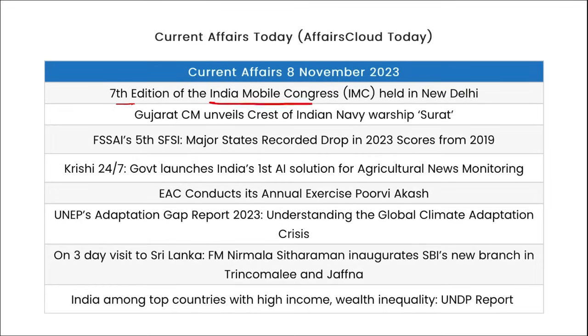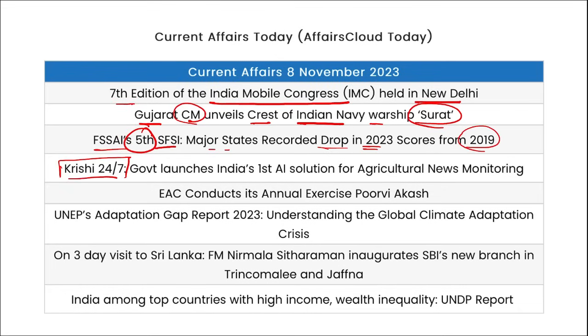7th edition of India Mobile Congress held in New Delhi. Gujarat's Chief Minister unveiled a crest of Indian Navy warship, that is INS Surat. FSAI's 5th State Food Safety Index was released, and major states have recorded a drop in 2023 scores from 2019. Then Krishi 24/7. This is an AI solution for agriculture news monitoring that was recently launched.